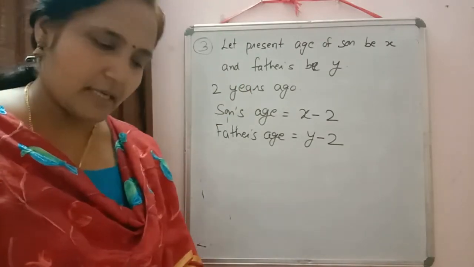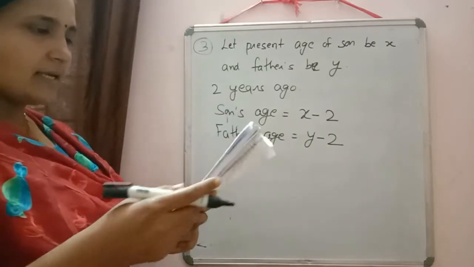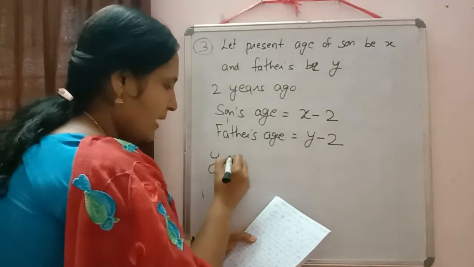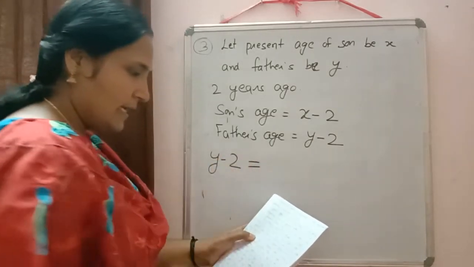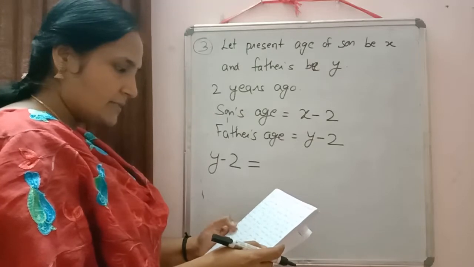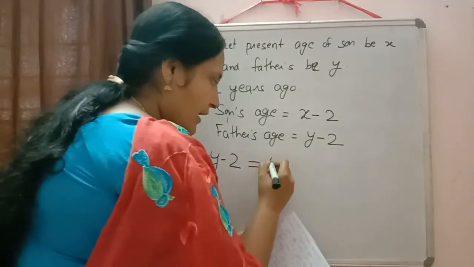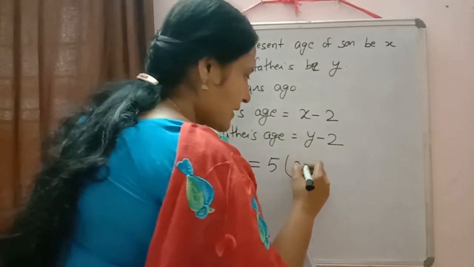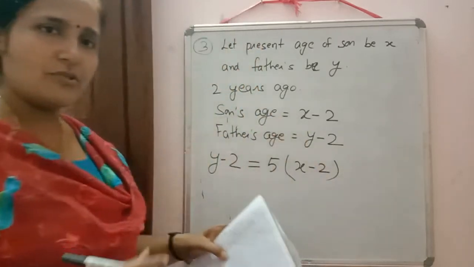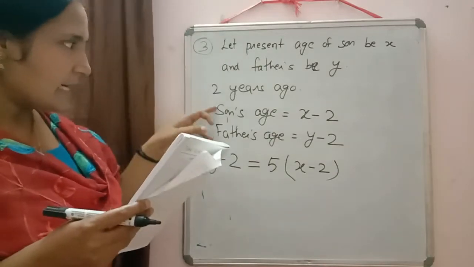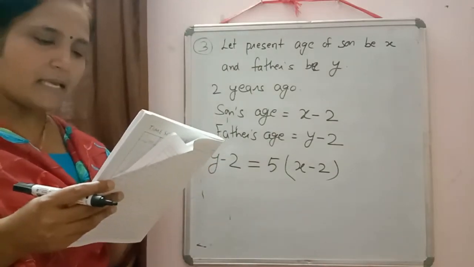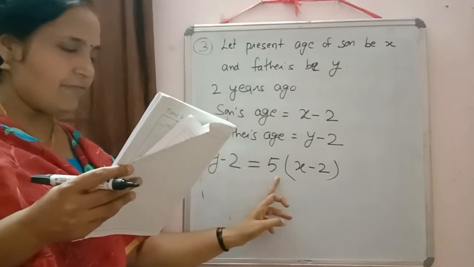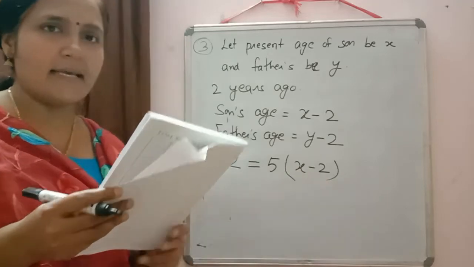Now you read the question and frame the equation. 2 years ago, a father was. What is father's age? y minus 2. Was, meaning equal to, 5 times as old as his son. 5 times means 5 into as old as his son. Son's age is x minus 2. Clear? We wrote the condition and after that we frame the equation by reading the question. A father was 5 times as old as his son.